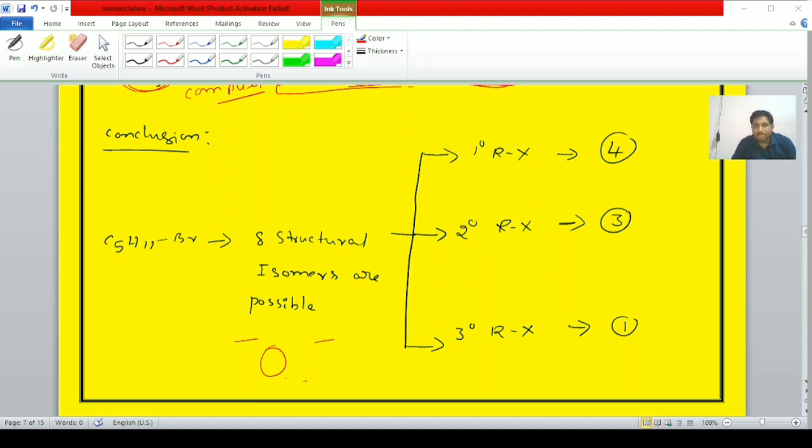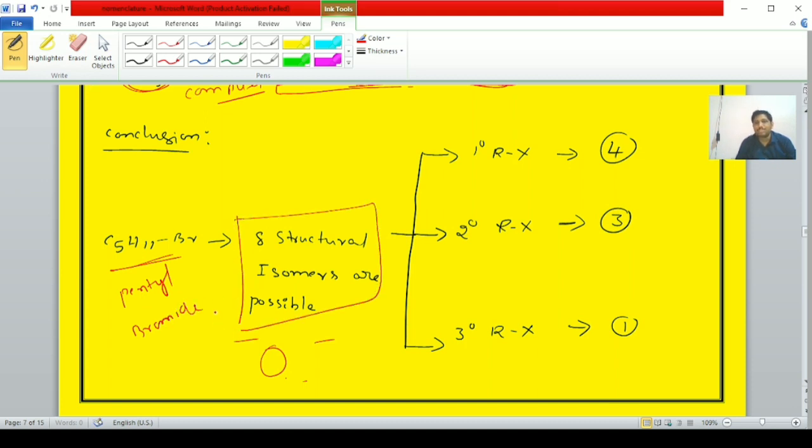How many are primary, how many are secondary, and how many are tertiary? We are discussing this, students. See, students, the conclusion of this question: C5H11Br, which is known as pentyl bromide, has 8 structural isomers possible.